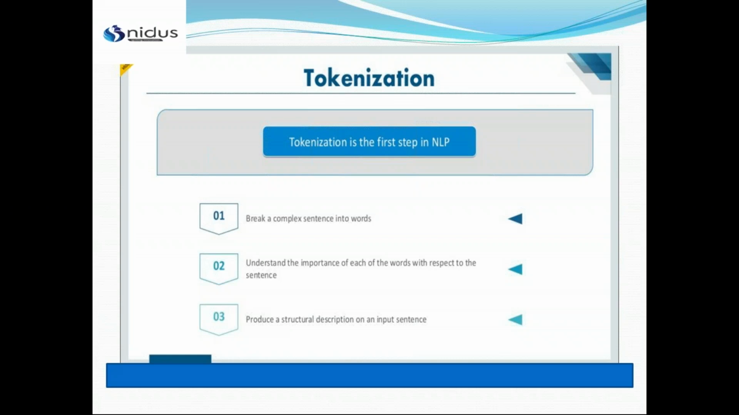So we should understand the importance of each word with respect to the sentence, and we should produce a structural description of the input sentence. So that's why the first step in NLP is tokenization. We will divide our sentence or our paragraph into words. All right. So how can you do that? First, you can see over here, I have a string.